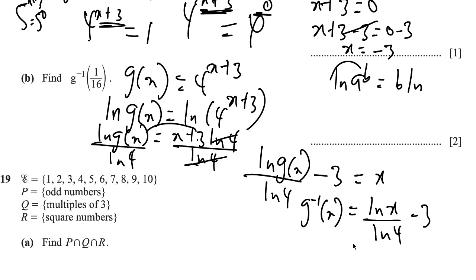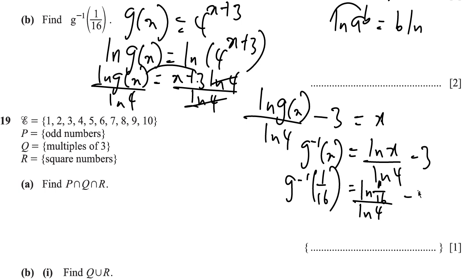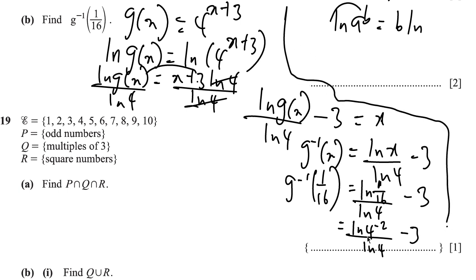So what is ln of 1 over 16? g inverse of 1 over 16 will be equal to ln of 1 over 16 divided by ln 4, minus 3, right? And it's important to note that 1 over 16 can be written as 4 to the negative 2. So this is going to be ln of 4 to the negative 2 divided by ln 4, minus 3.